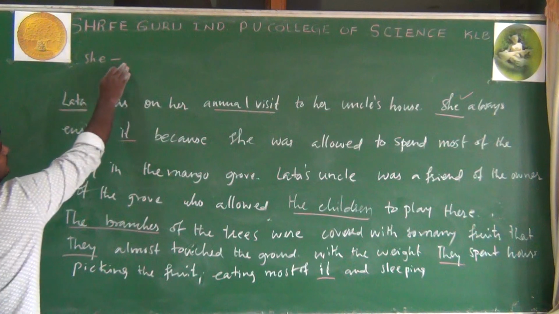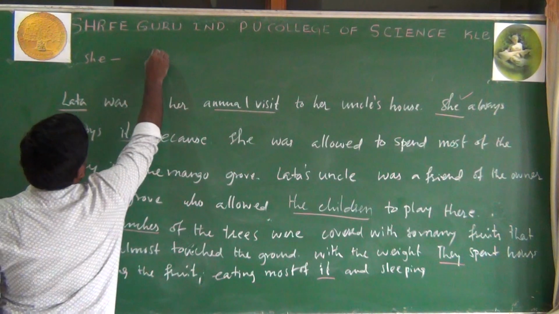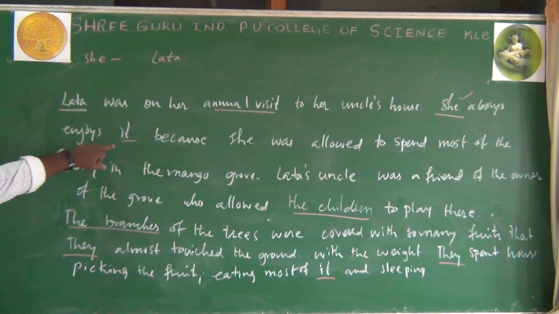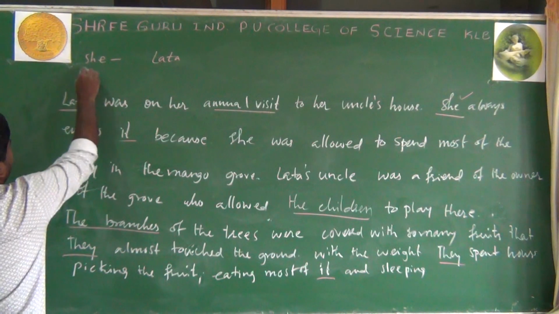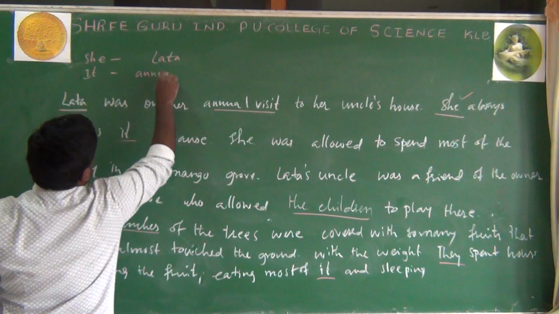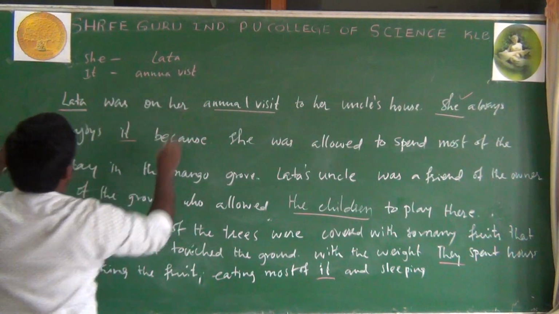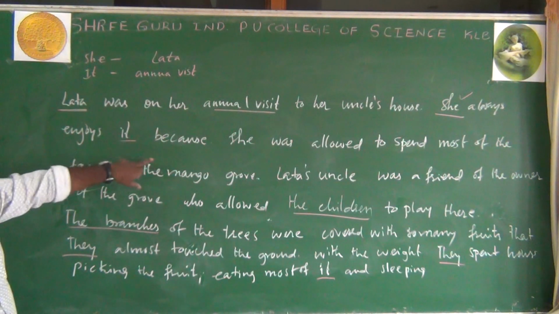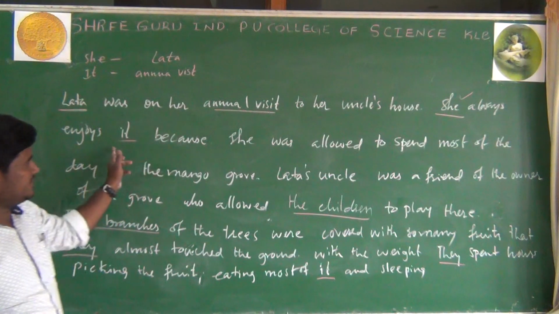She means Lata here. It. What is it here next? It means nothing but annual visit. So first one is she means Lata, and it means annual visit.